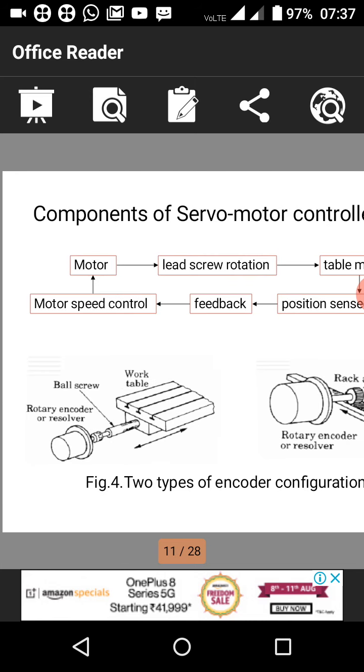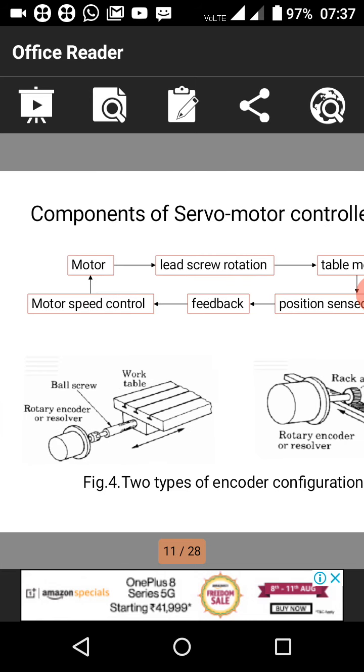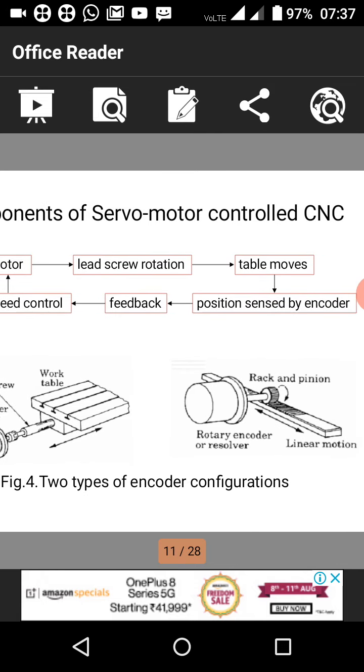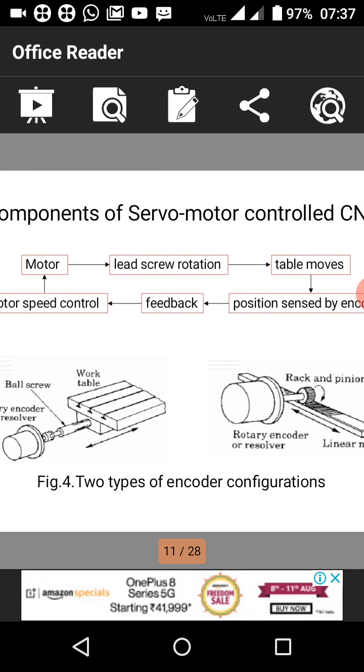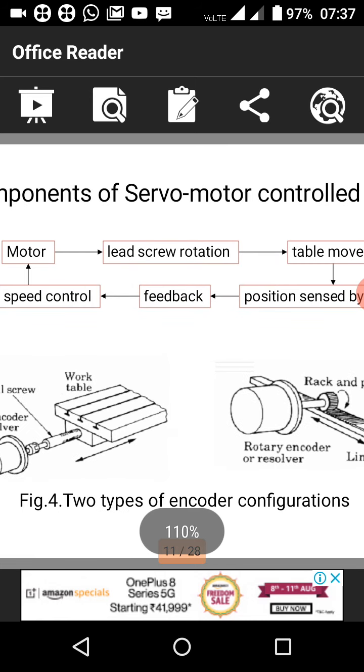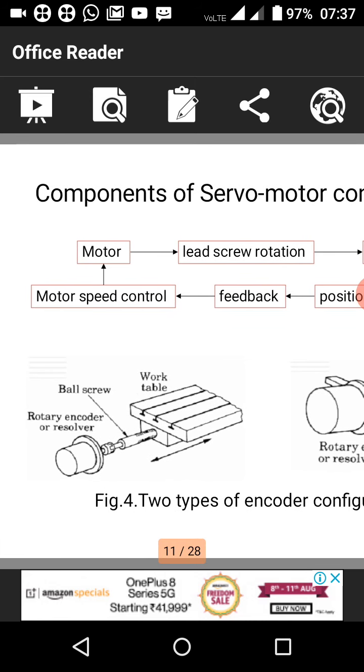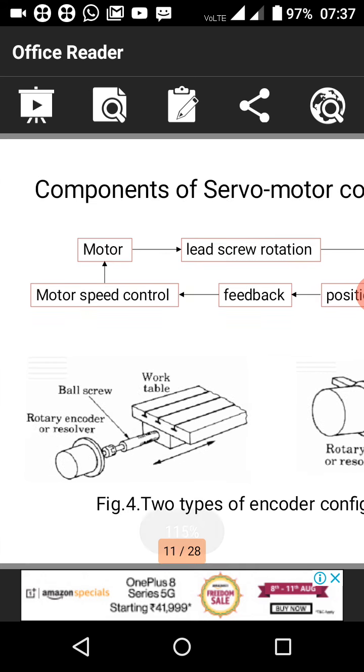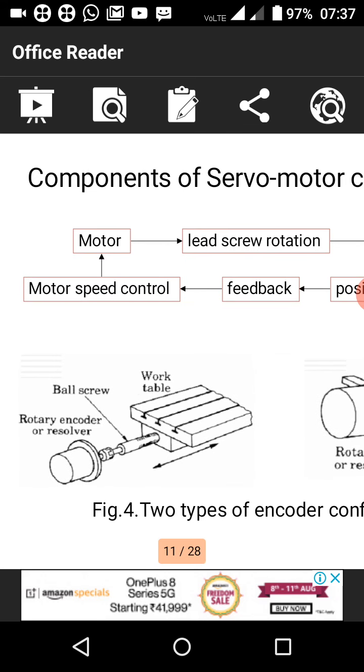Next, the components of servo motor control. How do these servo motors control the CNC machine? From the motor to the CNC to the lead screw, it generates motion. It has different parts: ball screws and rotary encoders.